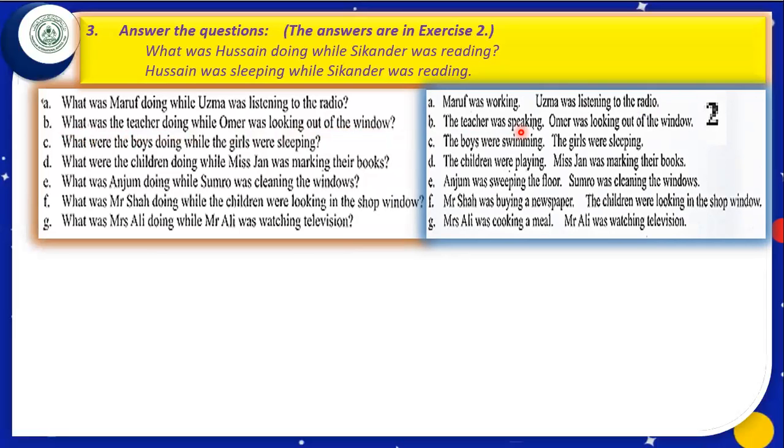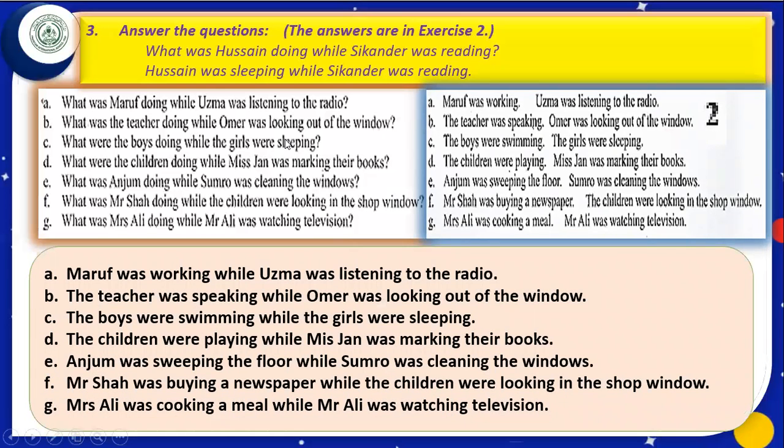The answer will be the teacher was speaking while Umar was looking out of the window. Yes, now we understand how to write the answers. Let us write the answers. Oh yes, they are here. Were our answers of A and B the same which are written here? Yes, they were same.